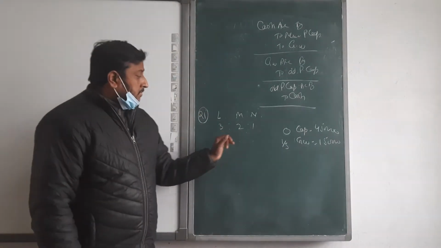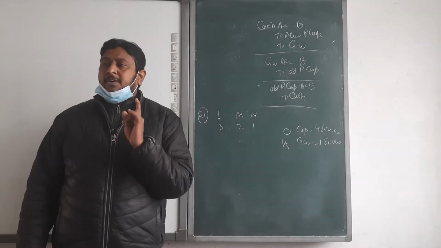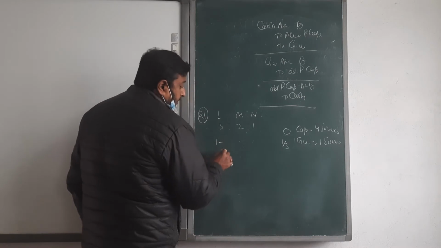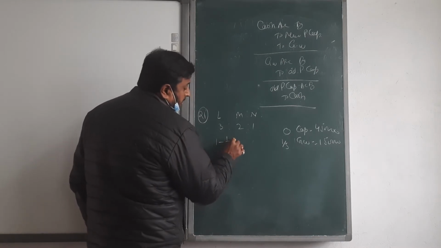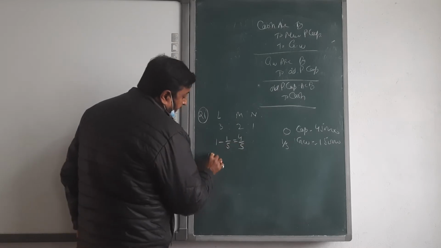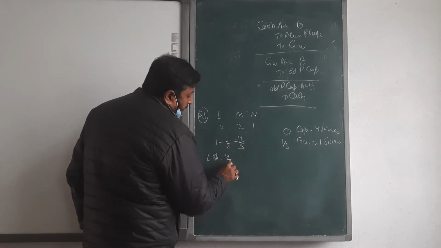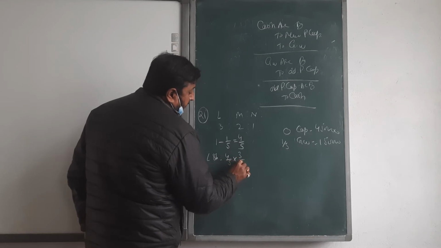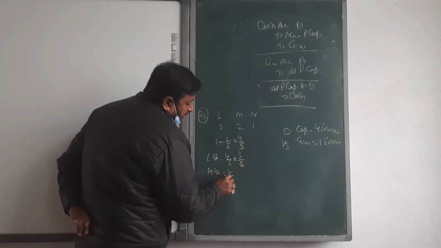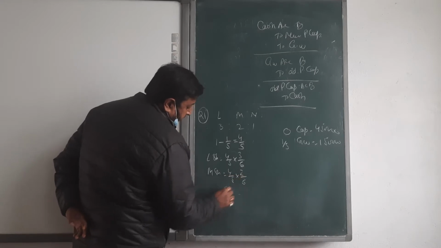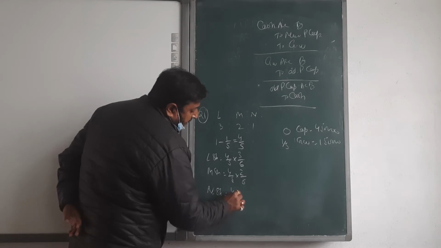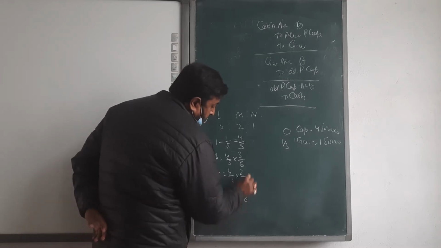It means when you are going to calculate the new profit sharing ratio, how are you going to calculate, beta? 1 minus 1 upon 5 is 4 upon 5. Then L's share is 4 upon 5 into 3 upon 6, M's share is 4 upon 5 into 2 upon 6, N's share is 4 upon 5 into 1 upon 6.